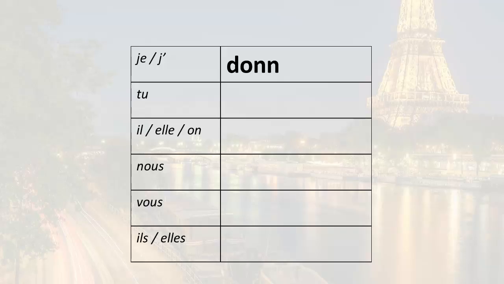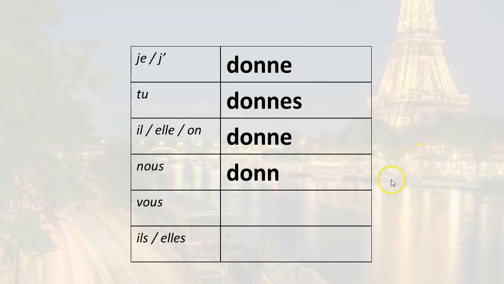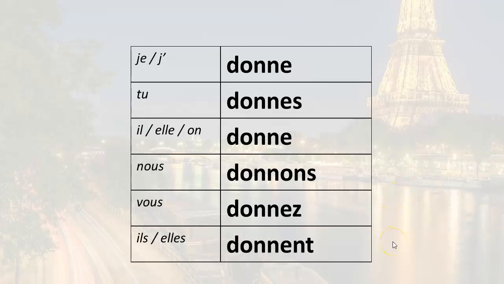If I want to say I give in French, it would be je donne, you give, tu donnes, he gives or she gives, il donne, elle donne, or one gives or we give, on donne. We give, nous donnons. You give, vous donnez, and they give, ils, elles donnent.